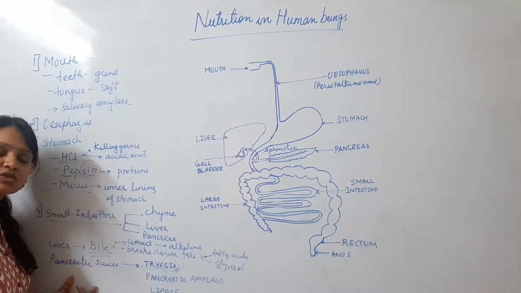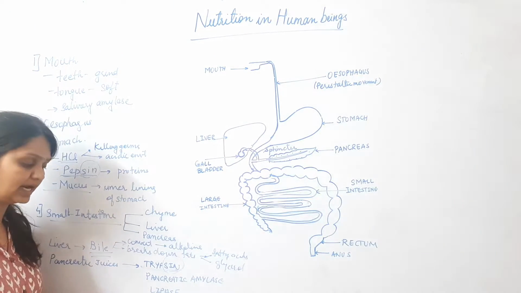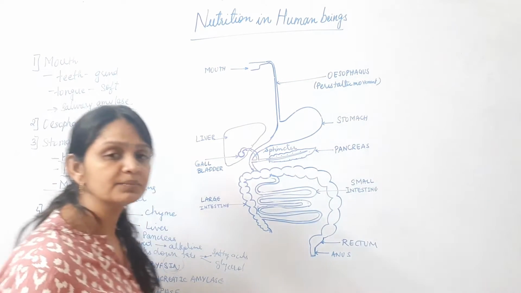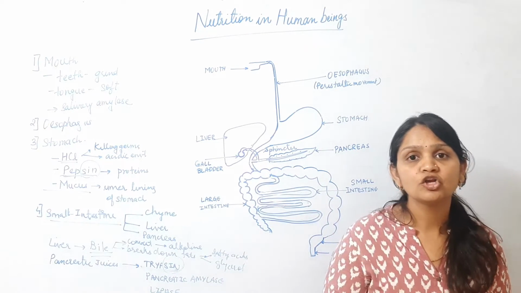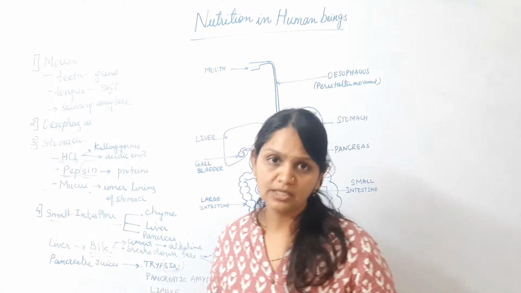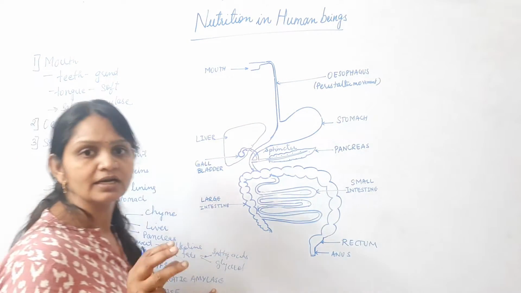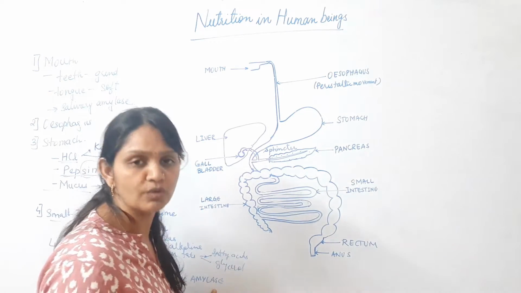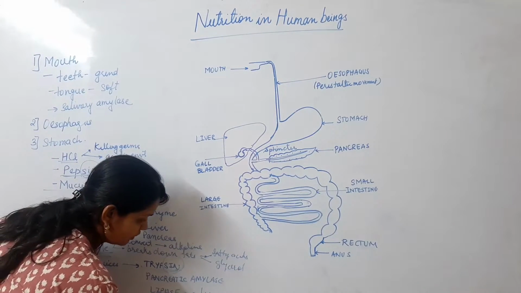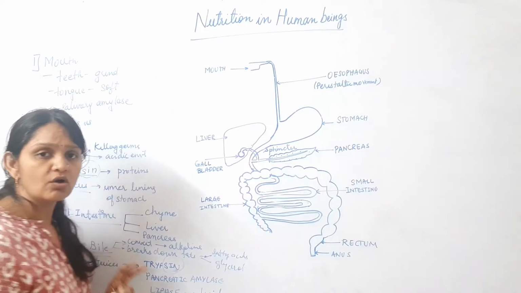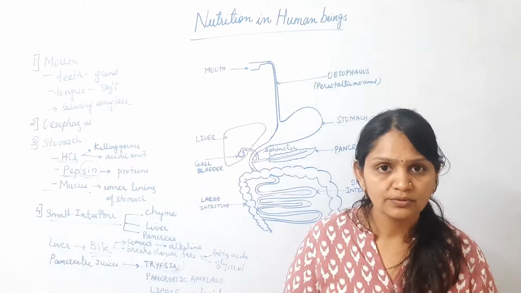Now the pancreatic juices contain three enzymes, that is trypsin, pancreatic amylase and lipase. Out of this, trypsin will decompose, or convert, the larger molecules of protein into smaller molecules. Then pancreatic amylase will work on the carbohydrates and break them down into smaller molecules. The third is lipase, it works on lipids, that is on fats. Now all these food molecules are broken down into simpler, smaller molecules.